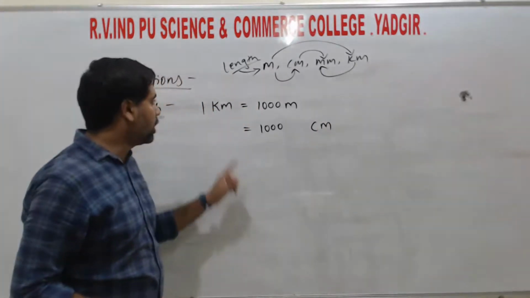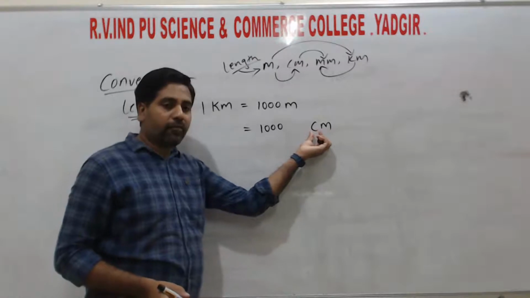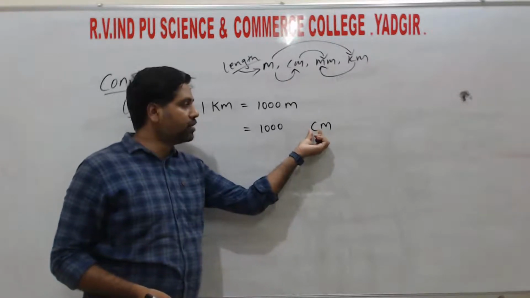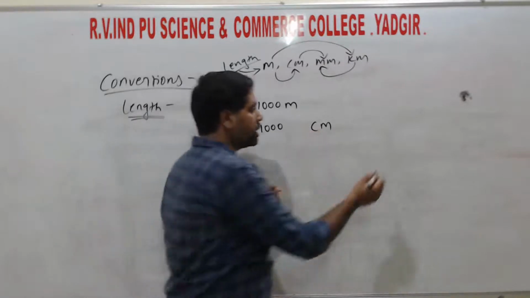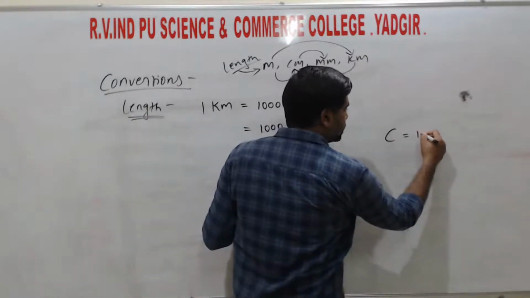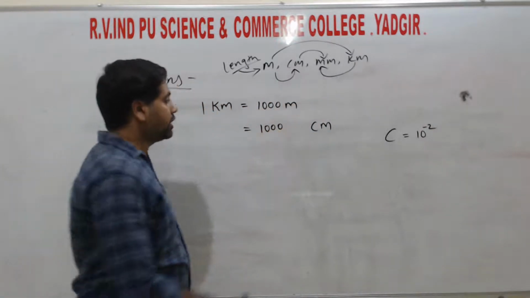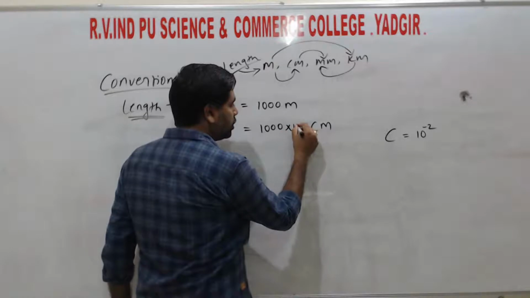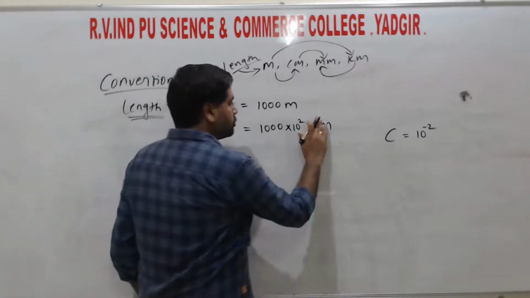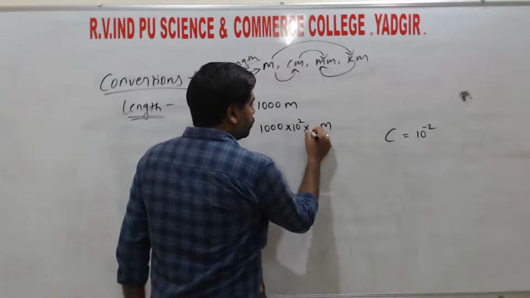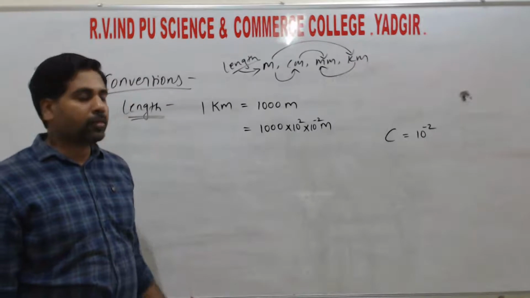We need to convert 1 kilometer into centimeter, so we multiply the value by 10 to the power of 2 into 10 to the power of minus 2, because we know the value of centi is 10 to the power of minus 2.